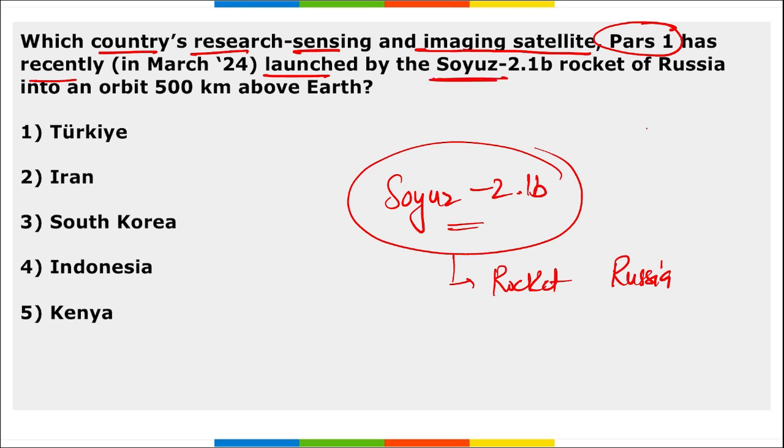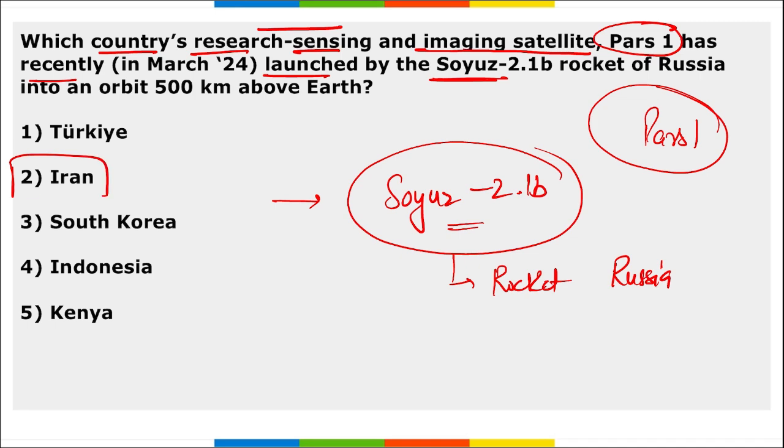Now the question is saying that this Pars-1 satellite is a remote sensing and imaging satellite. Which country's satellite is this? This question is being asked to you, that it was launched by the Soyuz 2.1b rocket of Russia. So this Pars-1 is of Iran. This Pars-1 is of Iran.